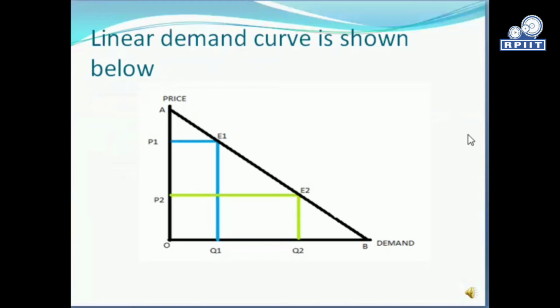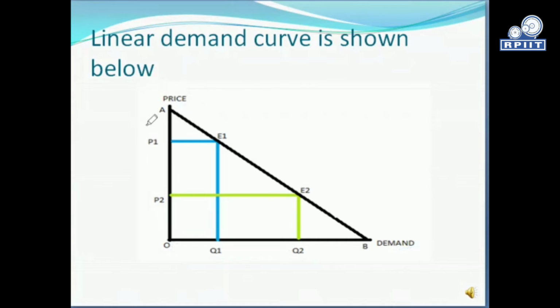On the OX axis we have demand and on the OY axis we have the price.